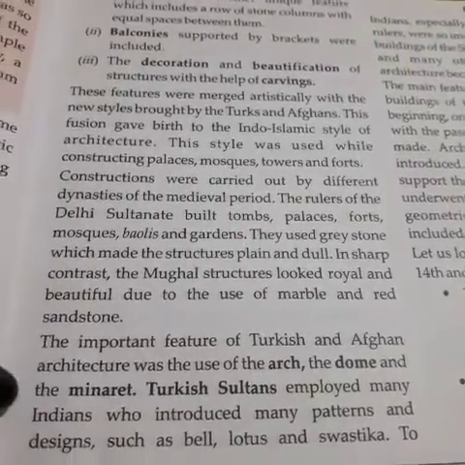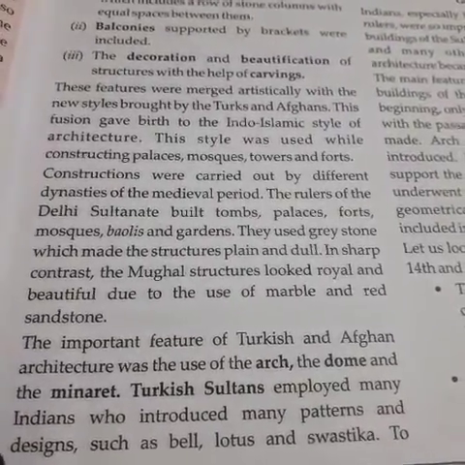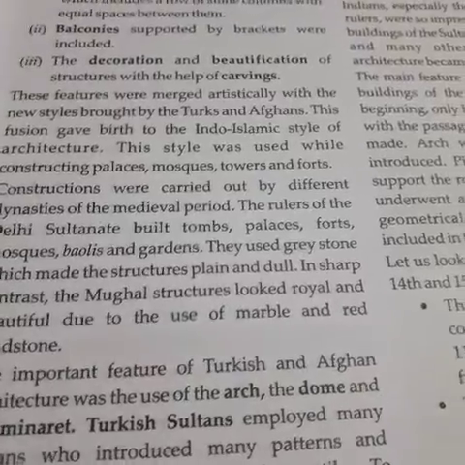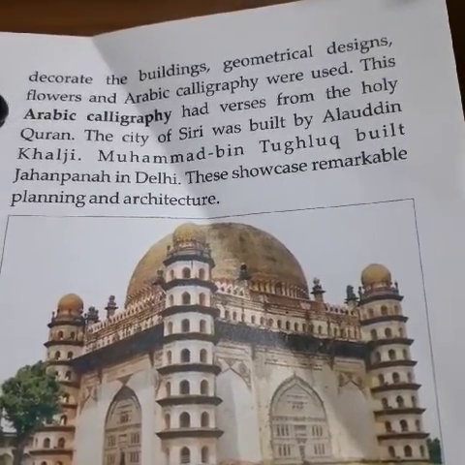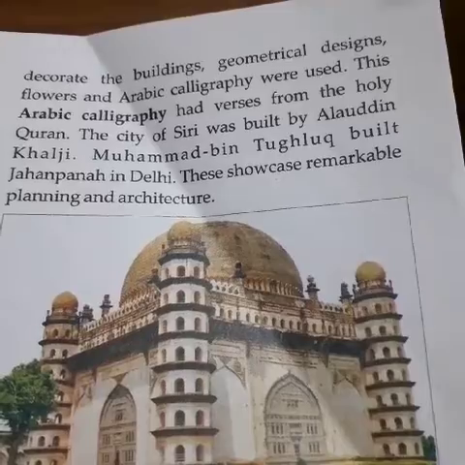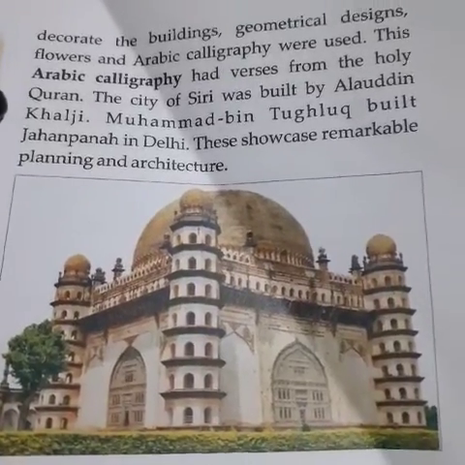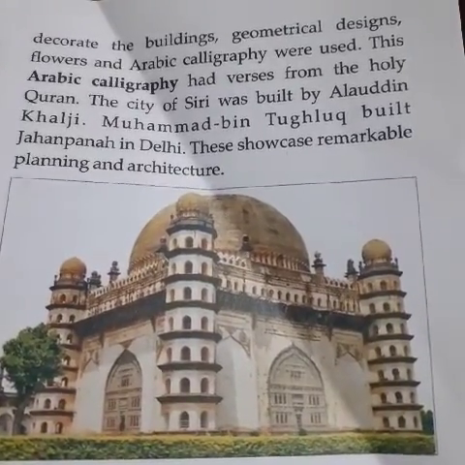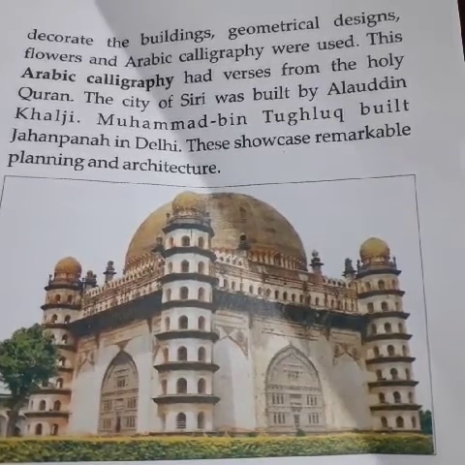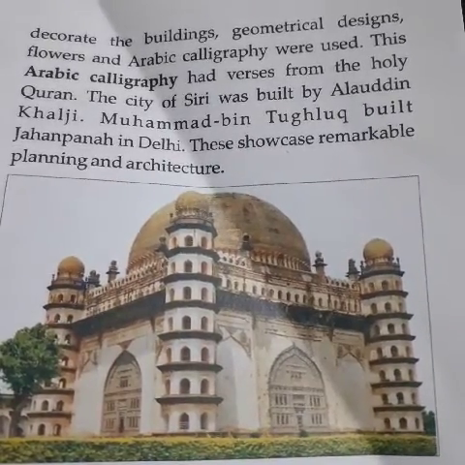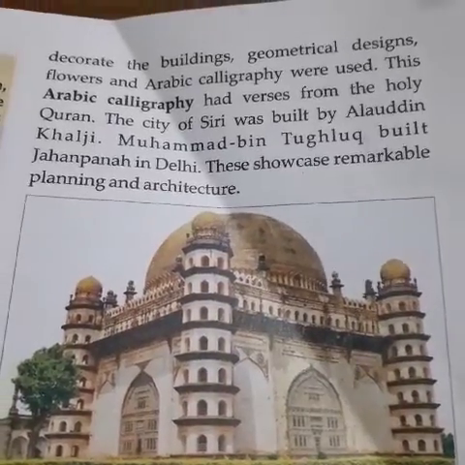Turkish Sultans employed many Indians who introduced many patterns and designs such as the bell, lotus and swastika to decorate the buildings. Geometrical designs, flowers and Arabic calligraphy were used. This Arabic calligraphy had verses from the Holy Quran. The city of Siri was built by Alauddin Khalji and Muhammad bin Tughlaq built Jahanpana in Delhi. This showcases remarkable planning and architecture.